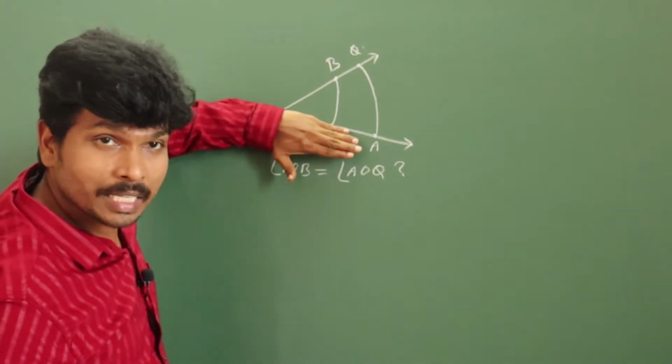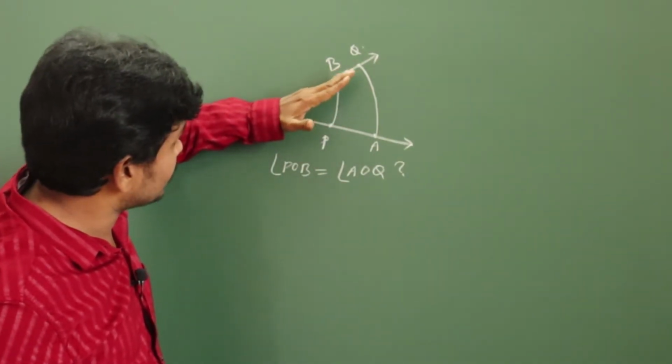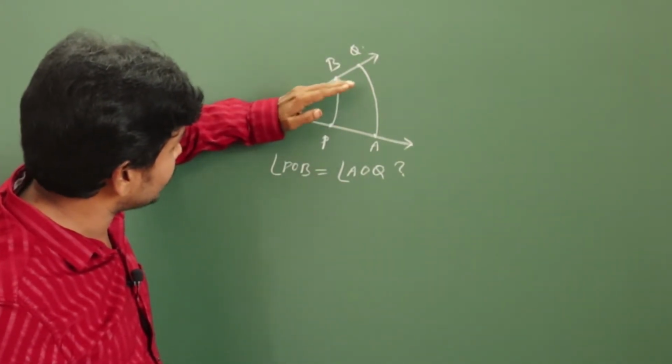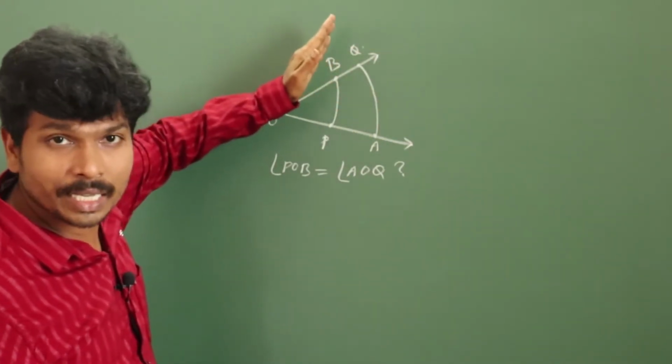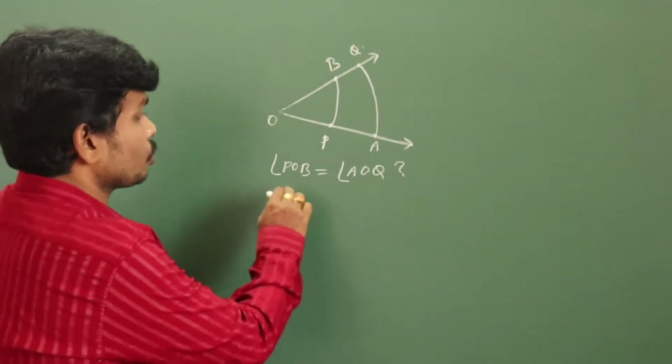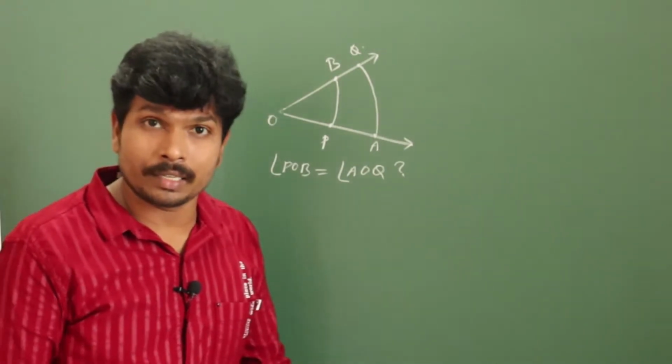See, this is the initial ray. It rotates this much. This rotation is called angle. So here the rotation is same, and here the rotation is same. That's why both angles are equal.